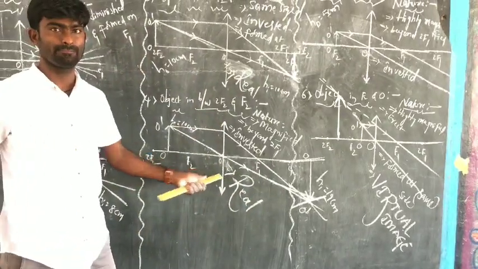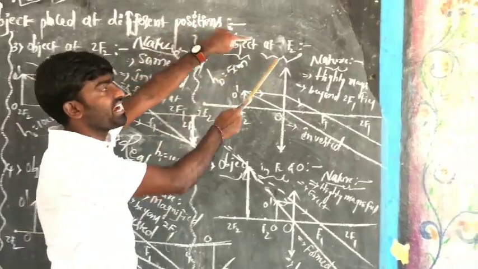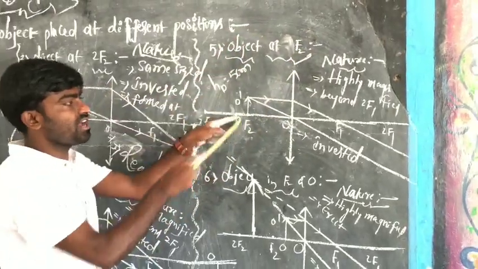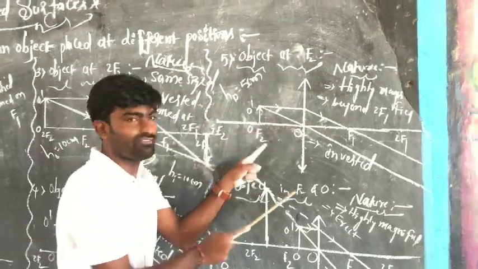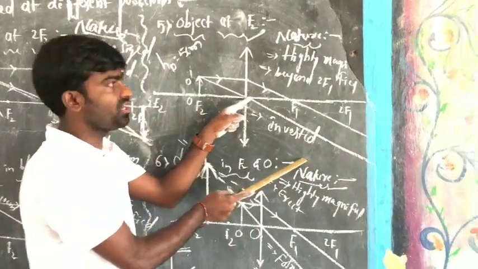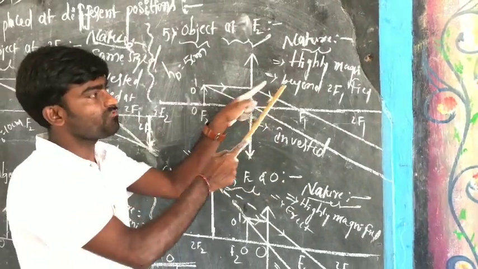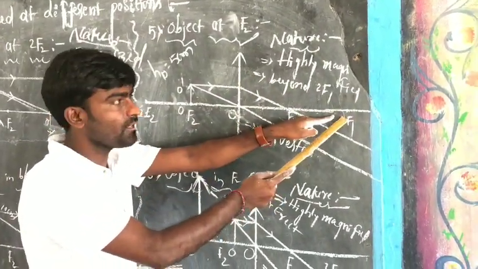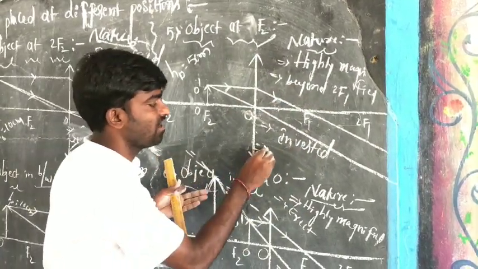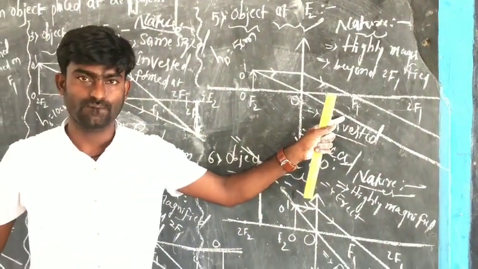And then the next important case, that is the object at principal focus. When an object is placed on the principal focus in front of a biconvex lens, the nature of the image is highly magnified, and it is found beyond 2F1 and is formed at infinite distance, and of course it is also a real image and is inverted.